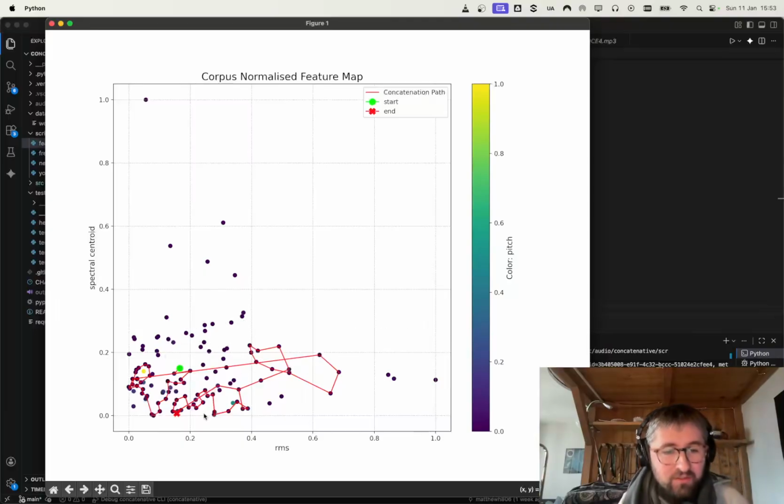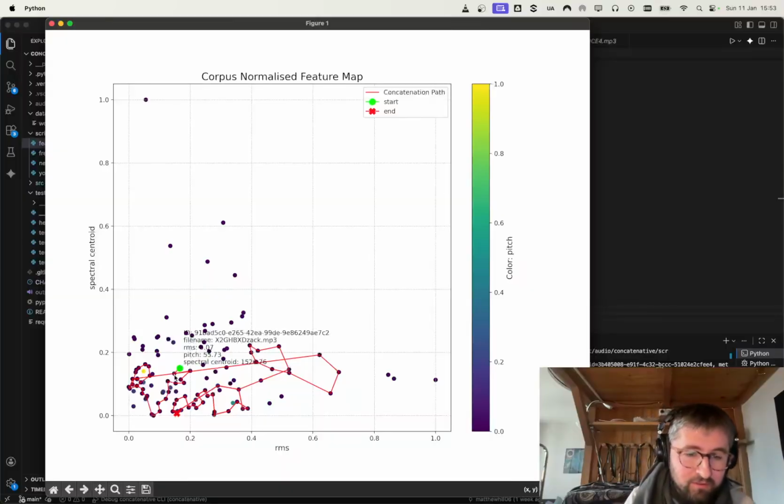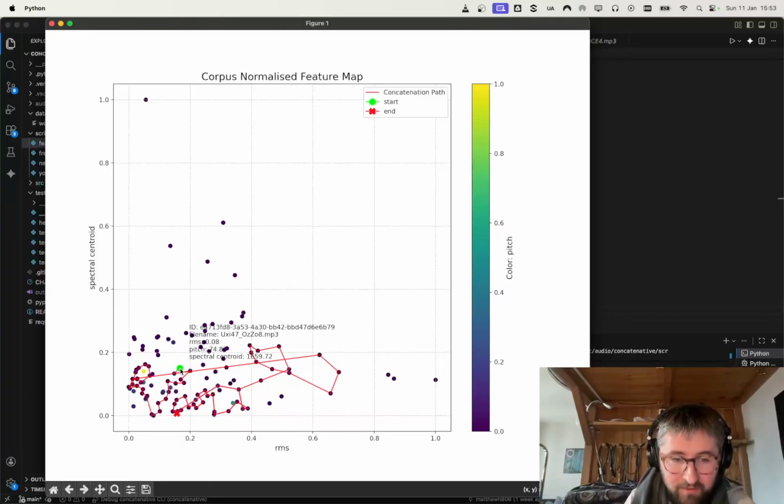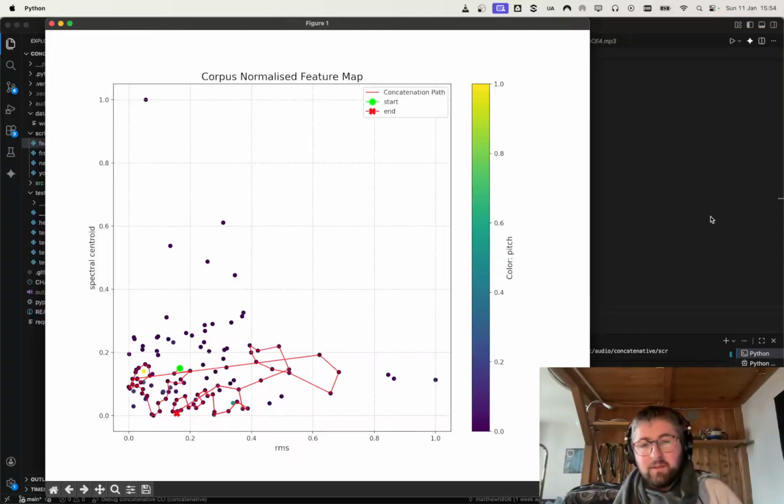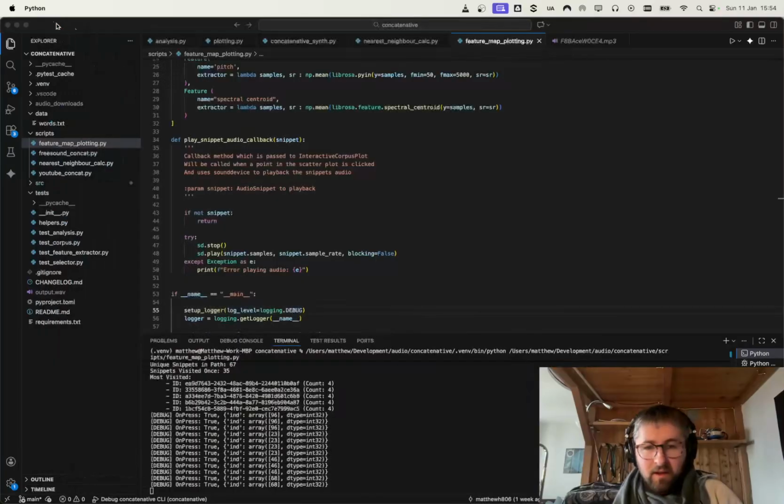And what it is doing is finding the closest sound across these three dimensions. So for this sound, the nearest sound to it is this one, in terms of the spectral centroid, the RMS, and the pitch. So if you listen to the start sound, and then you listen to the next one, these are the closest sounds to each other that it's finding a route through.